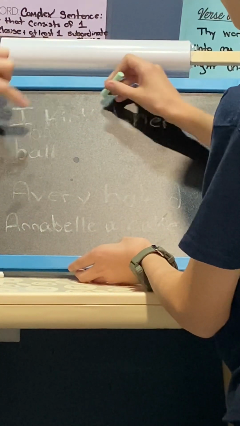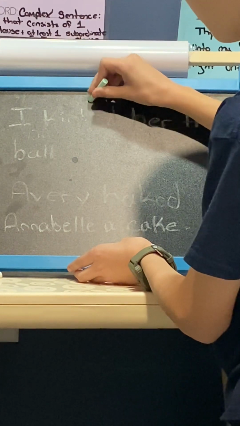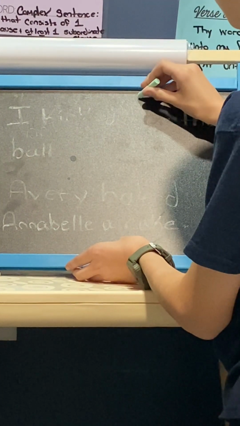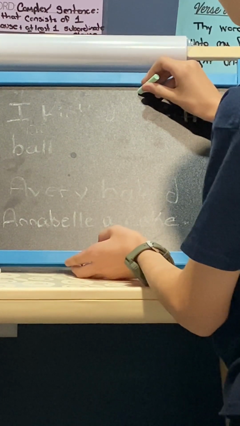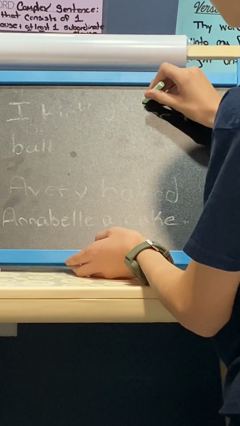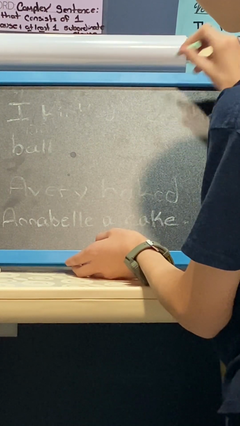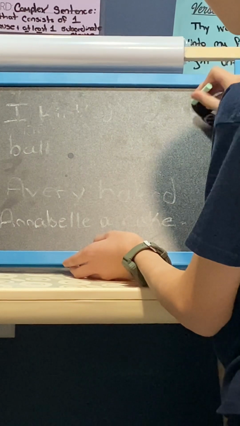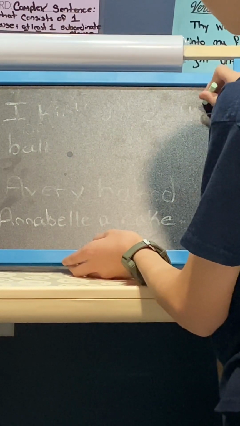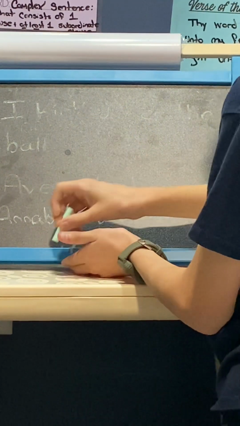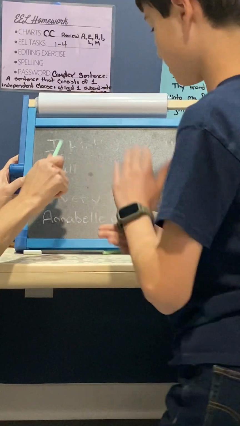What do we know about the verb? Since the ball is a direct object, we can say the verb is transitive. That's right. Great job. And then to whom or for whom? Her. Indirect object. The adjective. Right. Great job. Thank you, Avery. And you can have a seat.